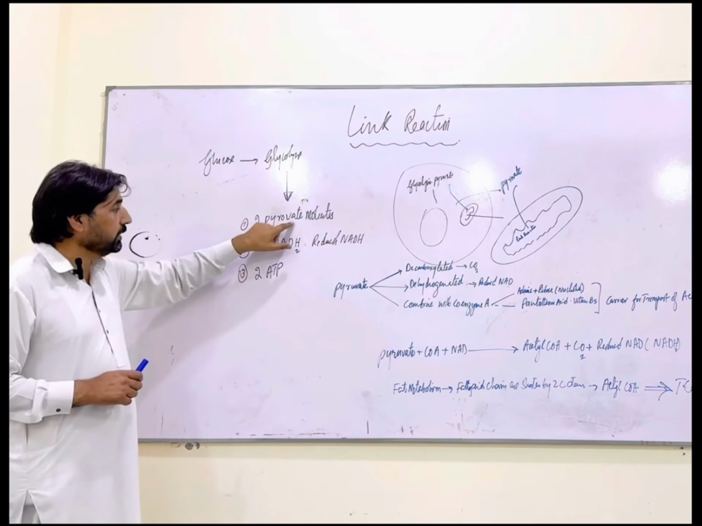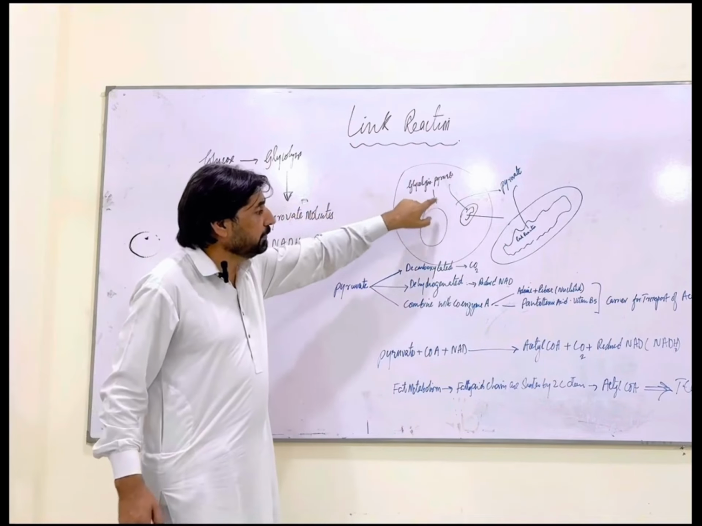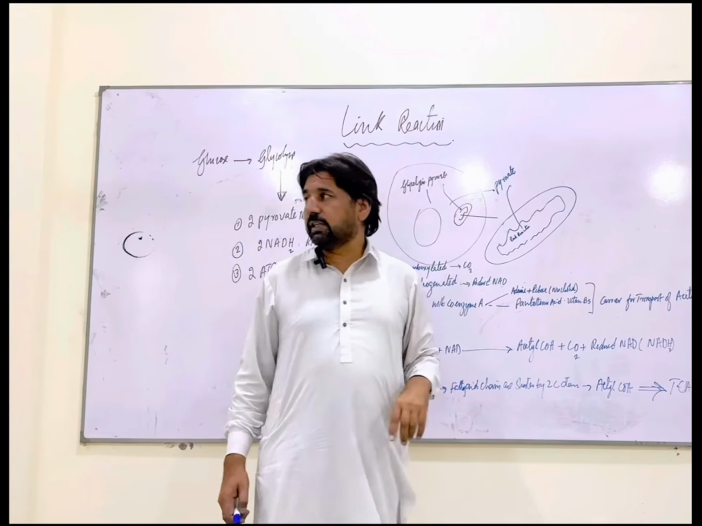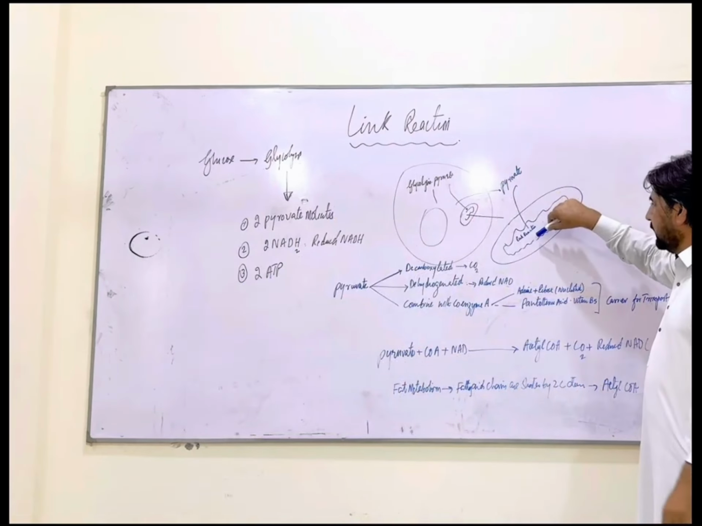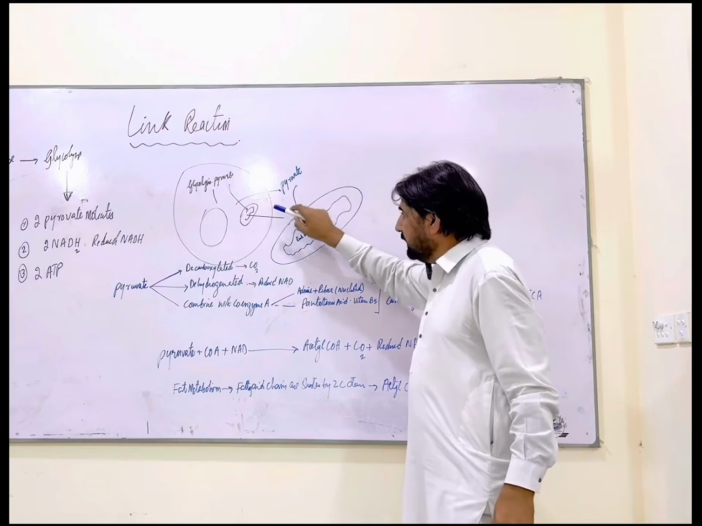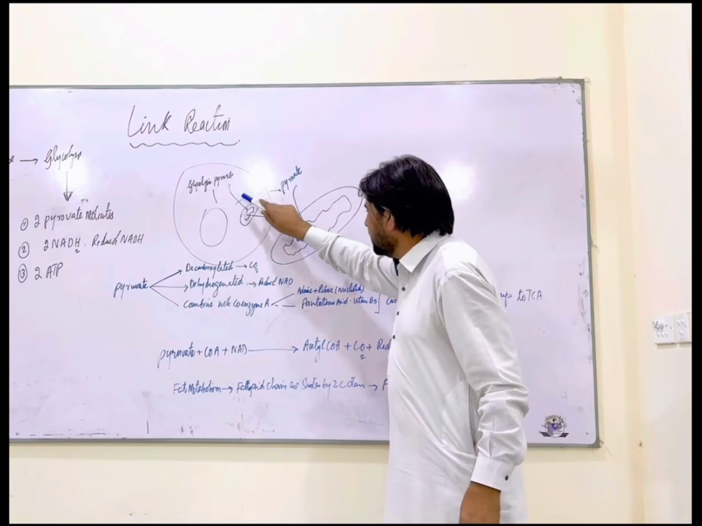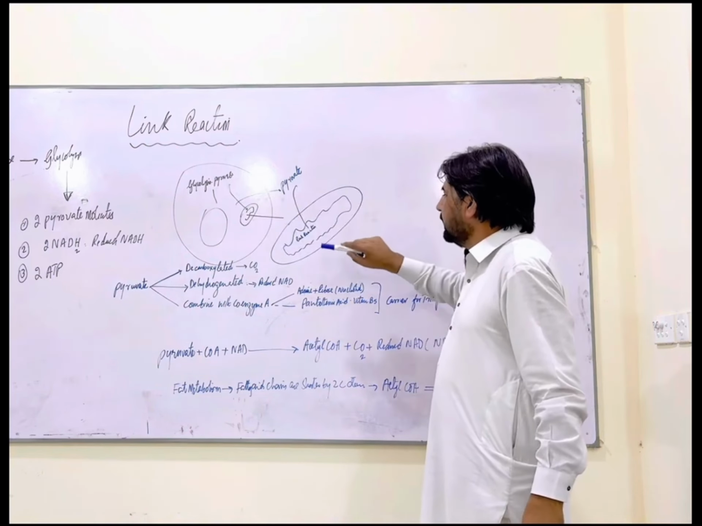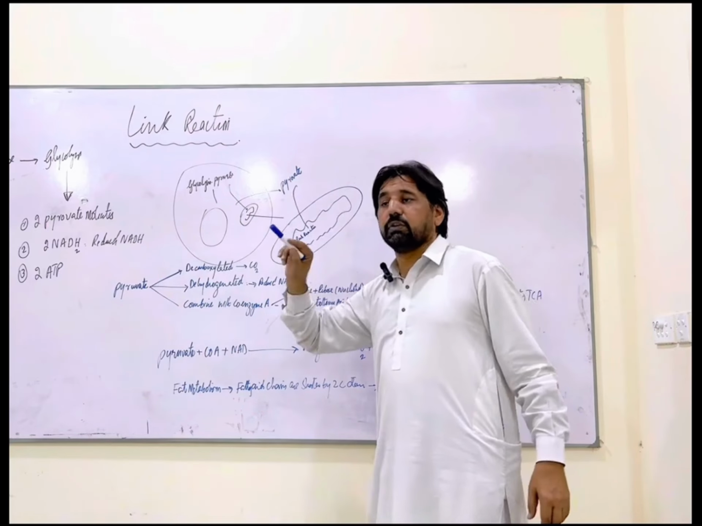Now these two pyruvate molecules would move from the cytoplasm to the matrix of mitochondria. This movement from the cytoplasm to the matrix of mitochondria will take place by the process of active transport. So inside the matrix of mitochondria, the link reaction would take place.